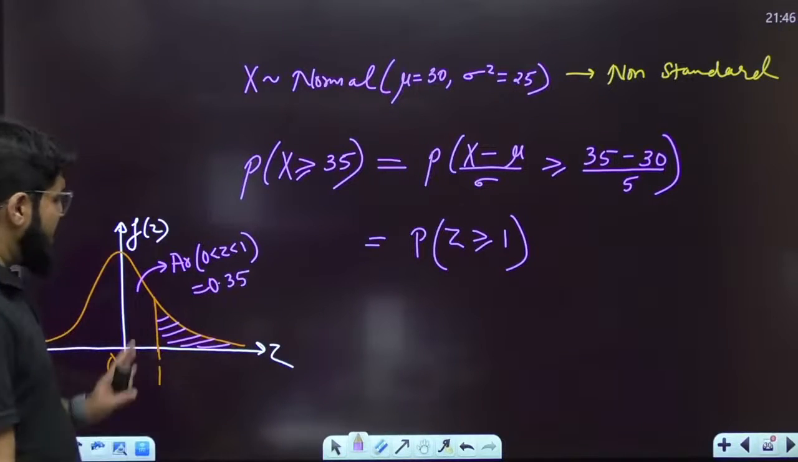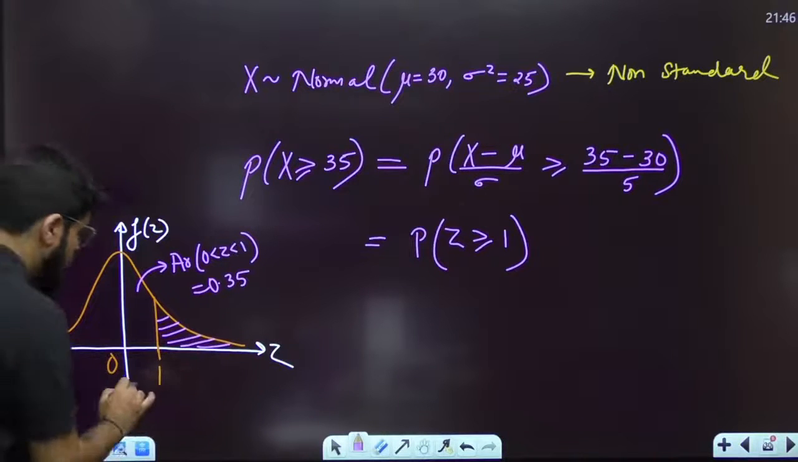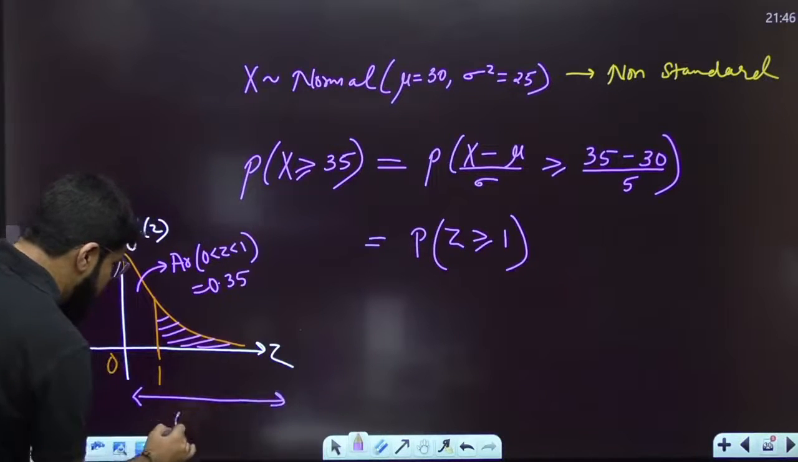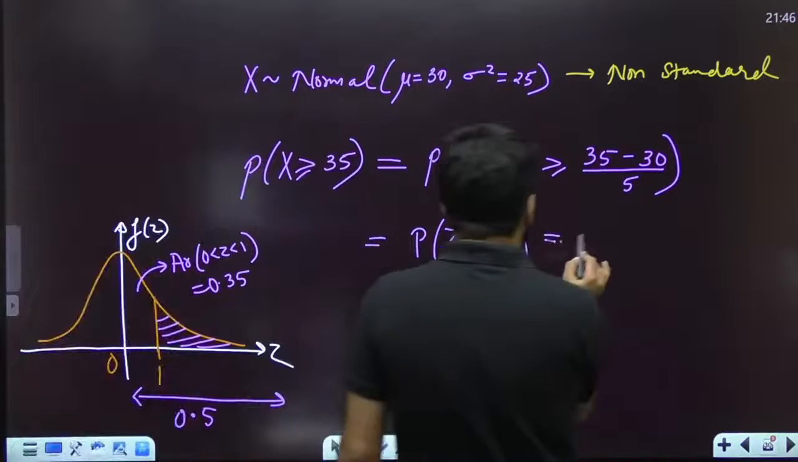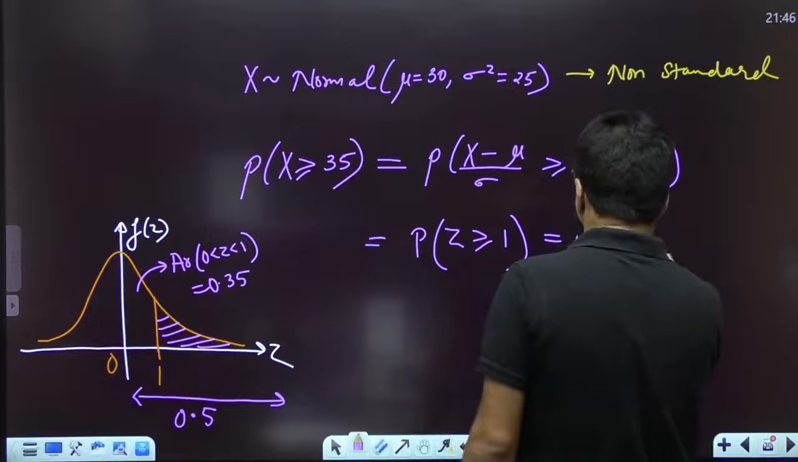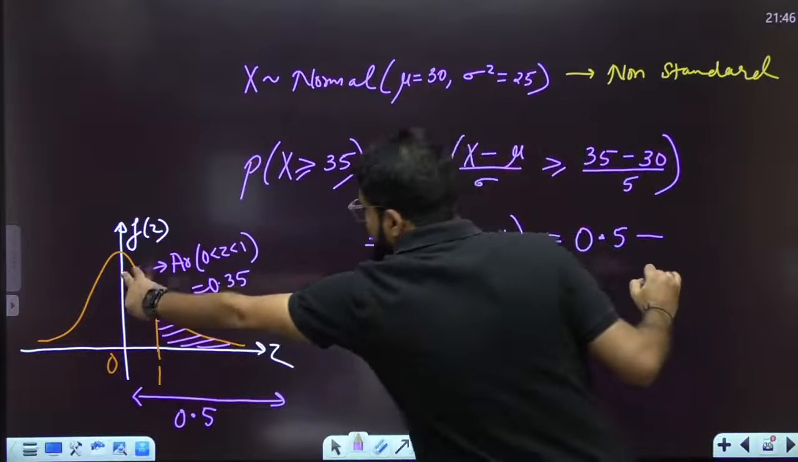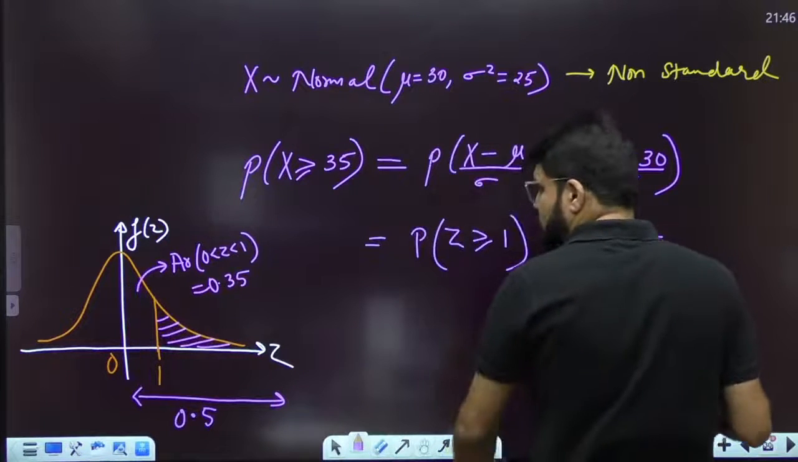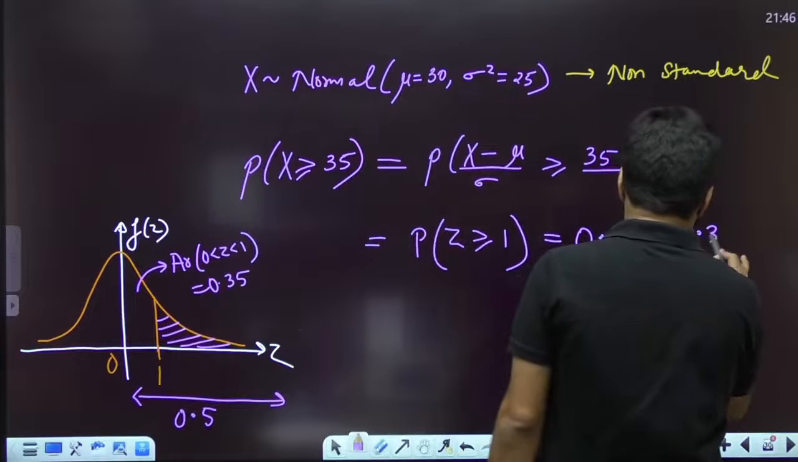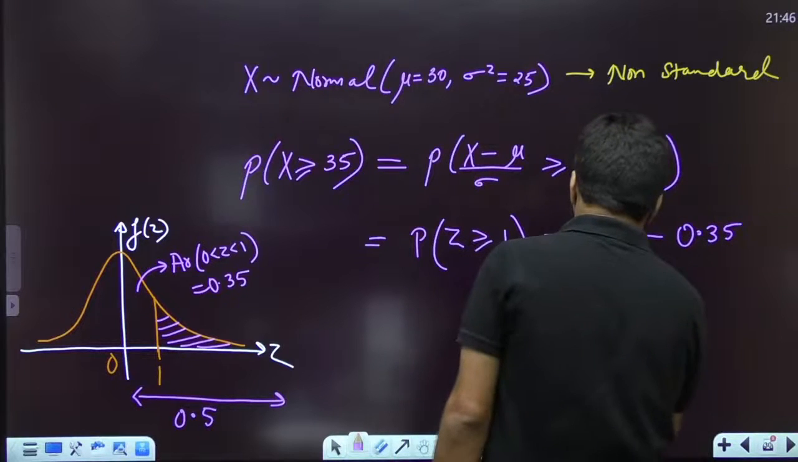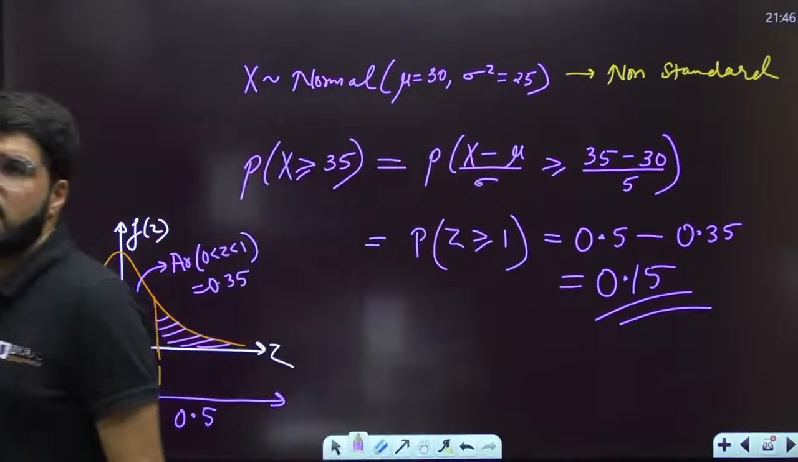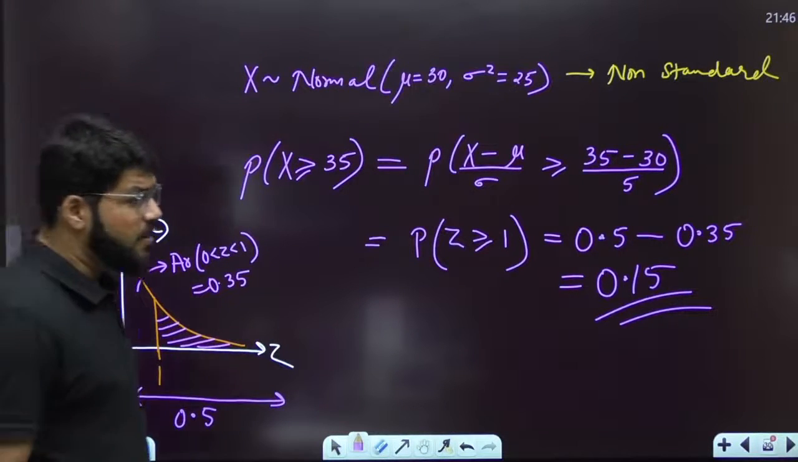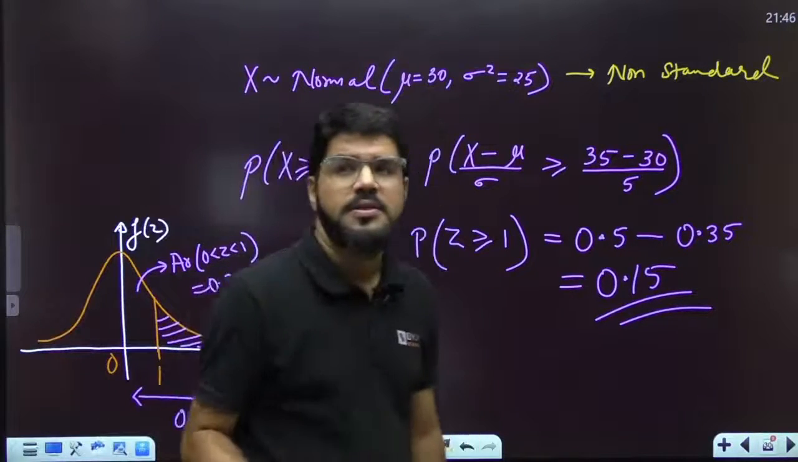So what is the area for z greater than 1? The area after the mean is half, that is 0.5. So this is 0.5 minus 0.35, and the answer for this probability is 0.15. Such an indirect and good question can be there in GATE for 2 marks.